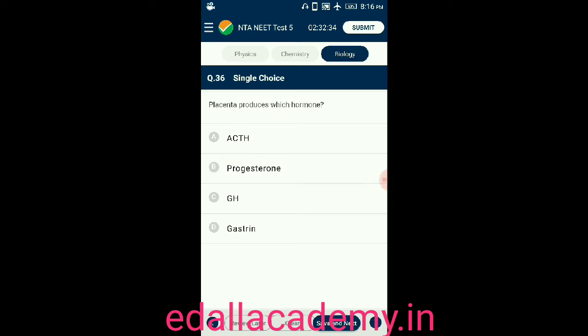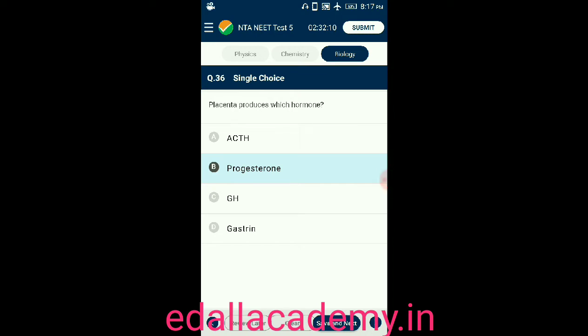Question number 36. Placenta produces which hormone? There are four hormones given here. Option A, ACTH. Option B, progesterone. Option C, growth hormone. Option D, gastrin. Among these, the placenta produces the progesterone hormone, which is the correct option.